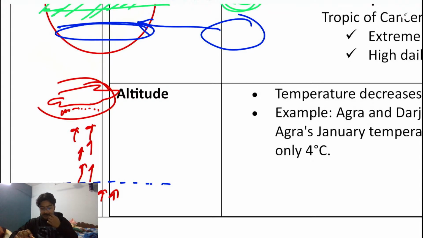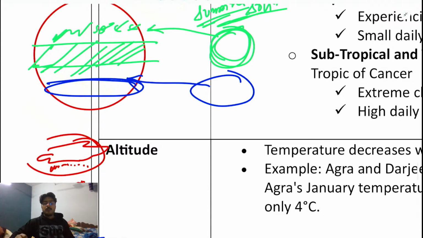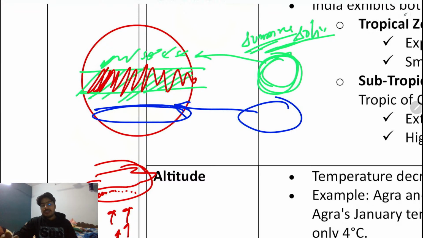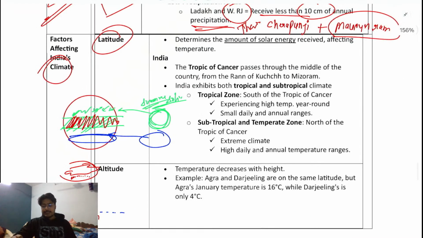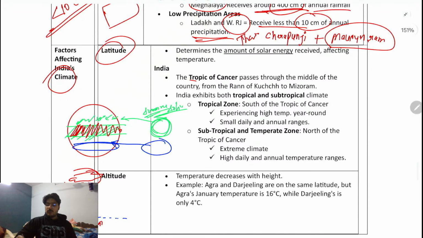So for the precipitation to happen, what you need? You need a good amount of energy. Mostly the precipitation and overall kinds of the flora and fauna live in the tropical area, because in the tropical area you have maximum insolation and the maximum precipitation. Okay, that is what you need to understand from here. So latitude does play a lot of role in climate determination.